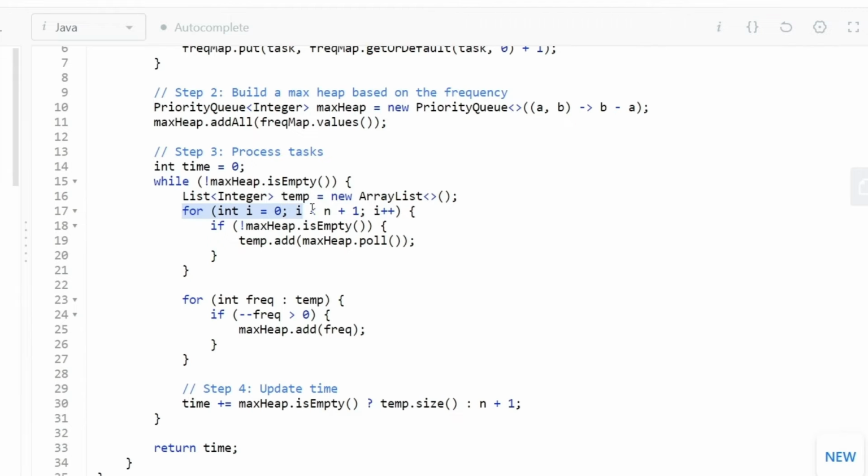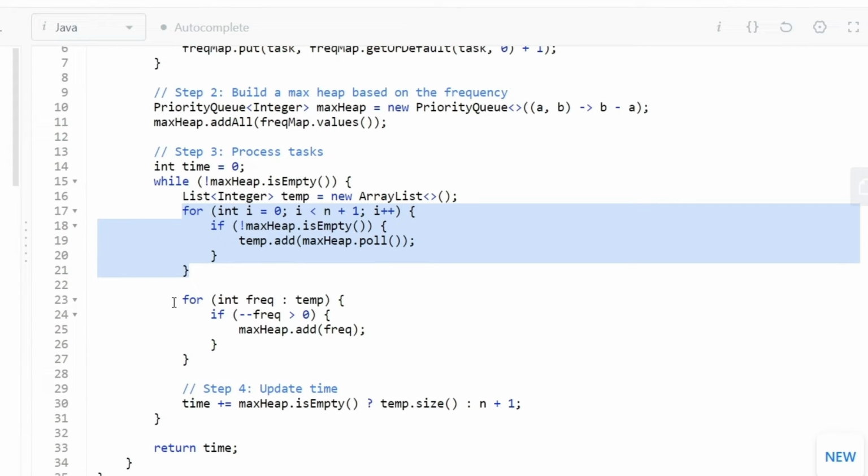Then we are going to run a for loop from i equal to 0 to i less than n plus 1, which means this is going to be one of our cycles. So this is going to be our cycle logic where we are simply going to check if the max heap is not empty. We are going to keep on polling every single value out from the max heap into the temporary array list, and we will keep on repeatedly doing it until our given max heap is either empty or we complete the n plus 1 cycles. In either case, we will have to add up to n plus 1 items depending on this.